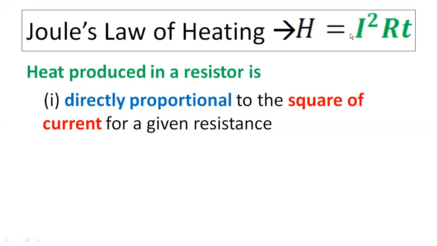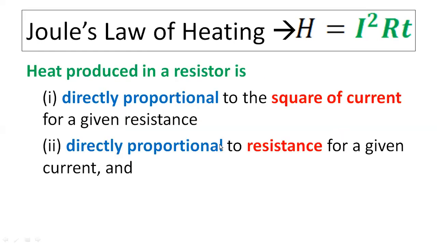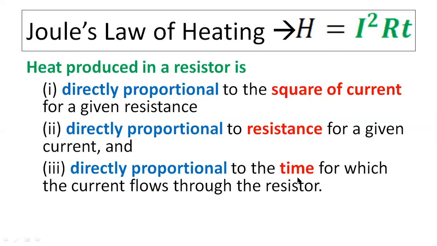First point: directly proportional to the square of current. Just explain in the statement whatever the formula says. What would be the second statement? Directly proportional to resistance. Third statement of Joule's law: directly proportional to the time.